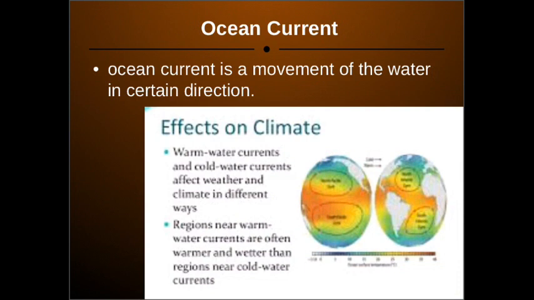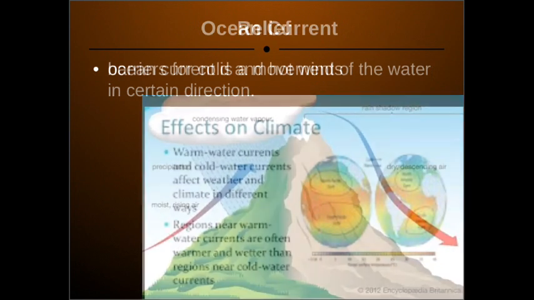If it's a hot current, then that area will experience warmth. If the ocean current is cold, then they will experience cold in that region. So again, ocean current also determines the climatic condition of a particular region.